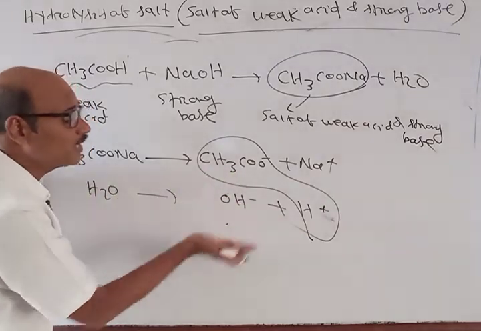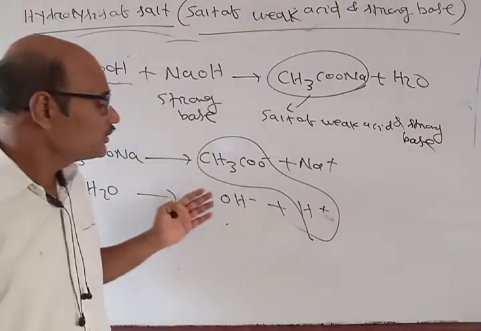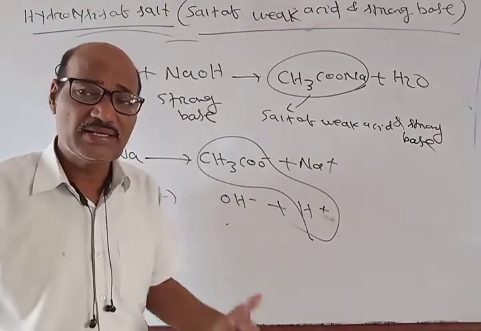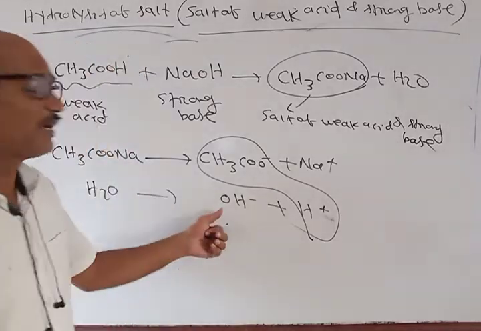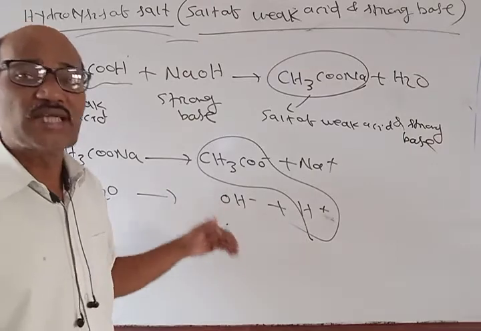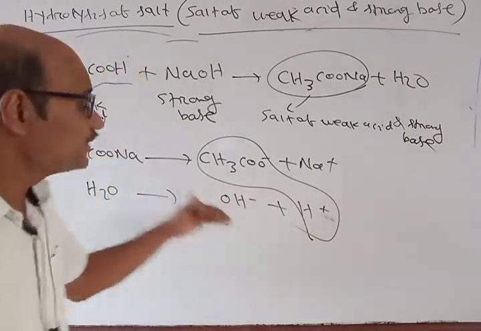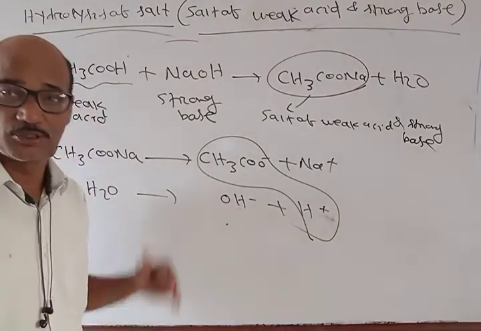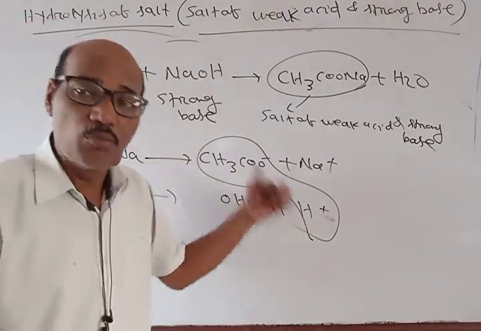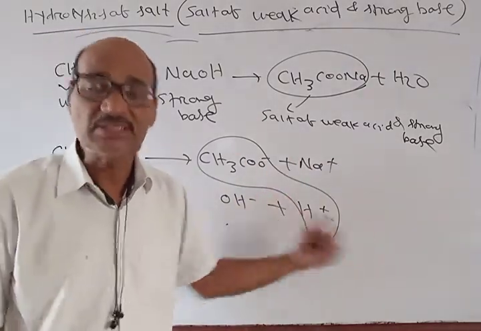So more and more OH minus ion will be produced. At any moment there is an increased amount of OH minus ion in this solution, that means there is a decrease of H plus ion concentration. Accordingly, the pH value will be more than 7 and the resultant solution will be basic in nature.